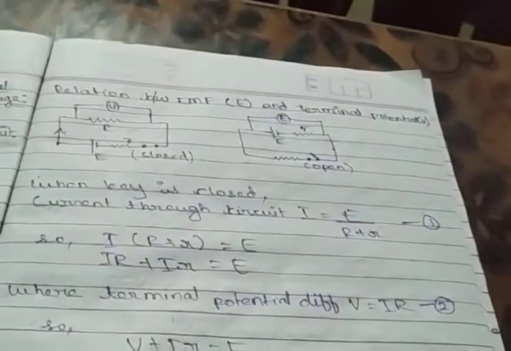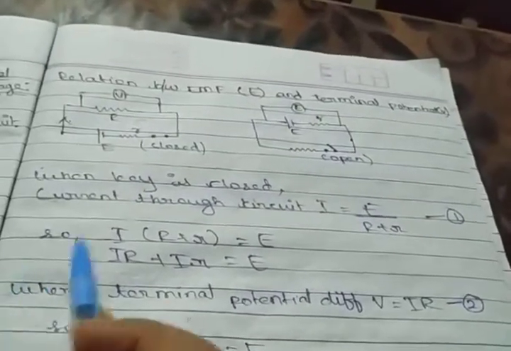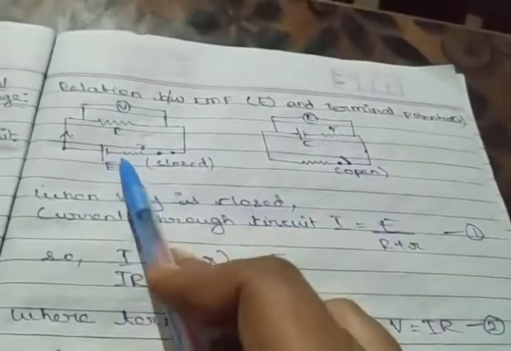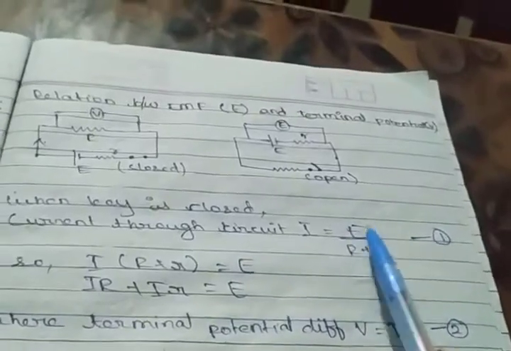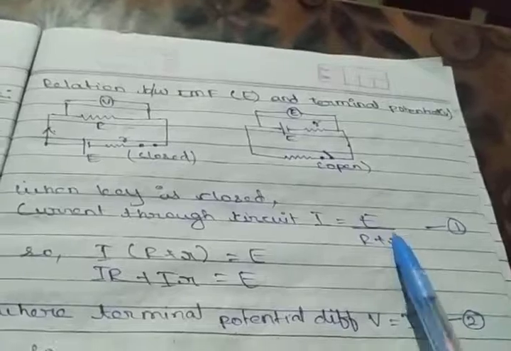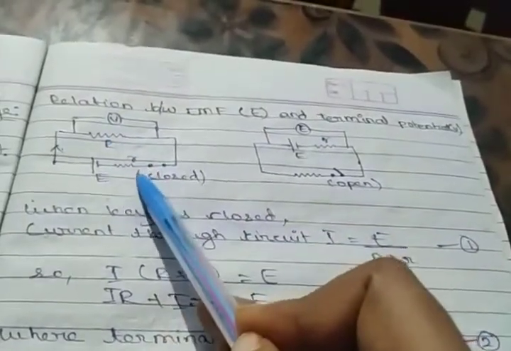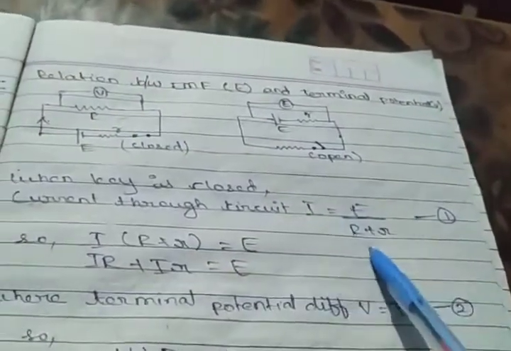So if I say the maximum potential difference, what is the maximum potential difference? Maximum current we will get from maximum potential difference. So maximum potential difference is E. Okay, this is the V. So this is the total current if I want to find, that will be E upon the net resistance in this circuit. So R is over here, r is over here, both are in series. So R plus r. So E upon R plus r.